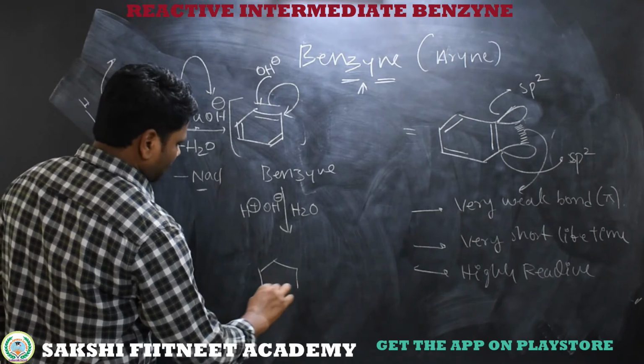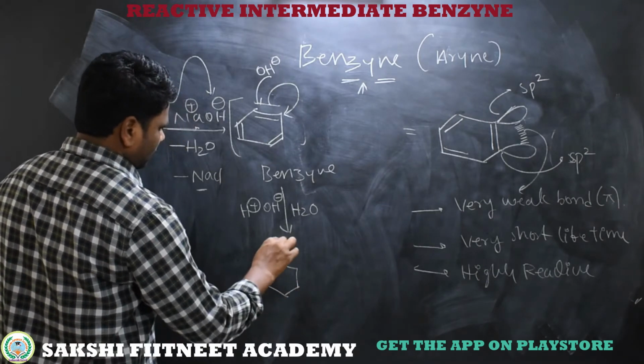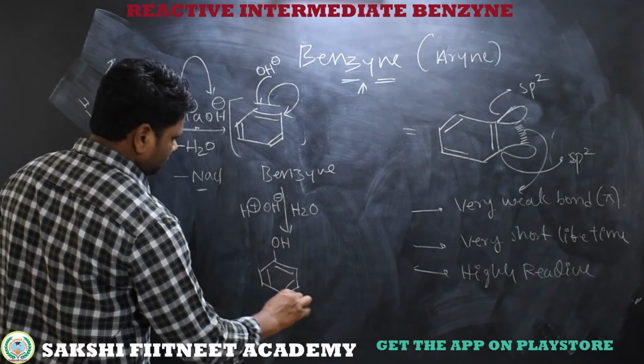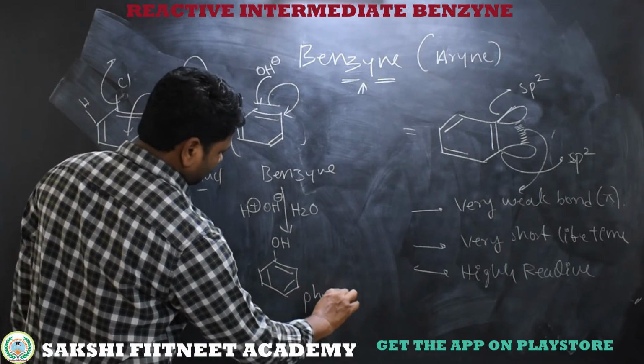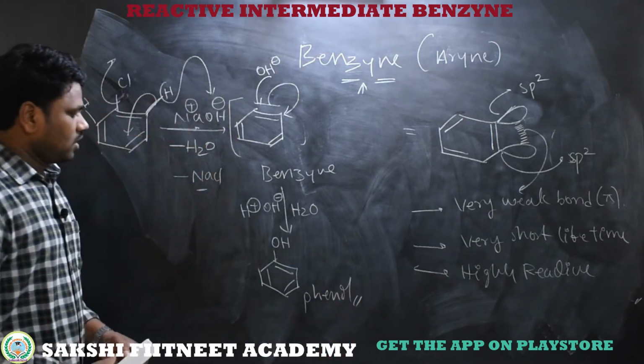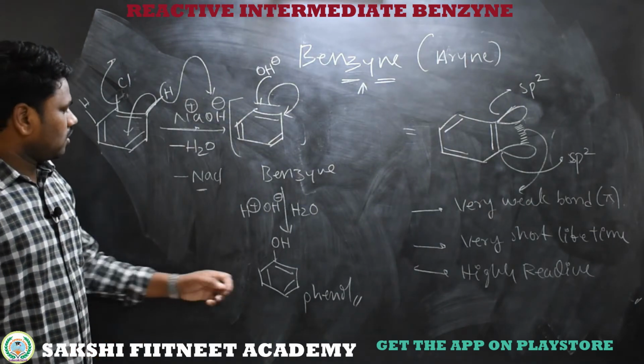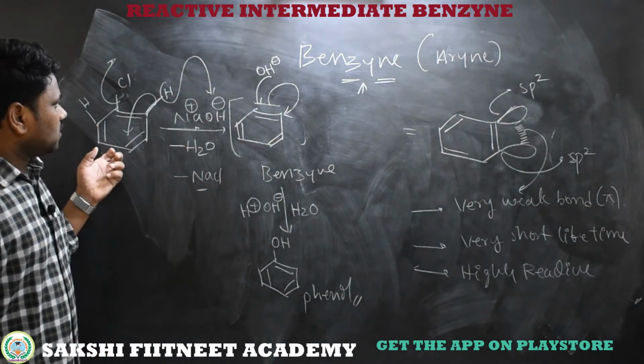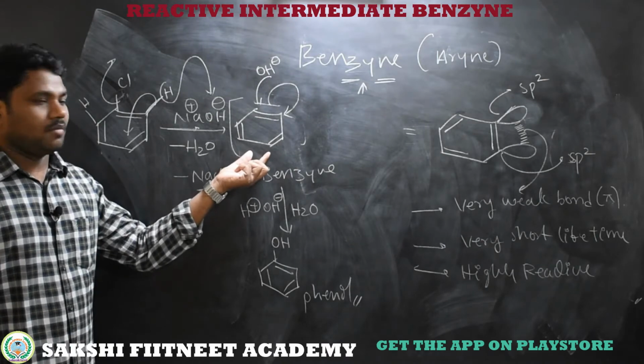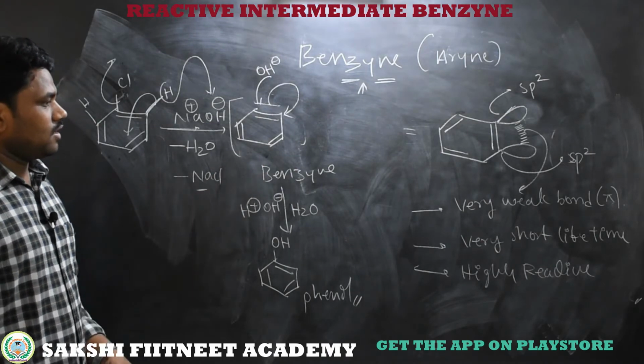Then we will get phenol. So in this preparation method of phenol from chlorobenzene, we are observing a benzyne intermediate.